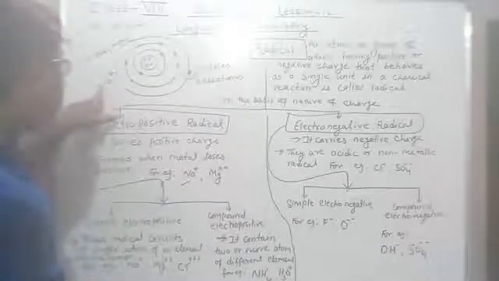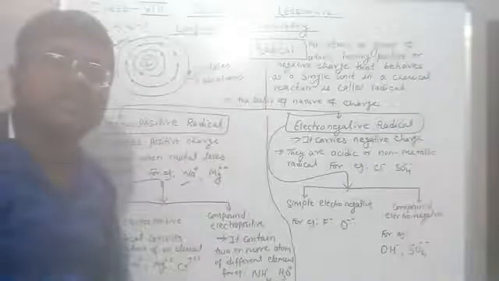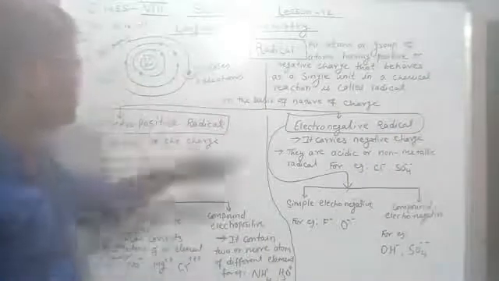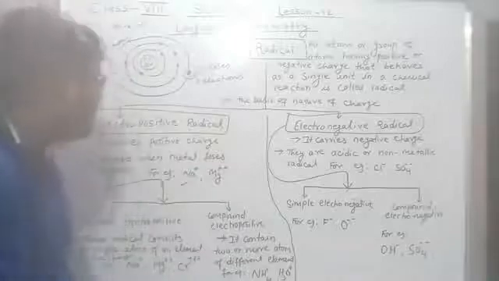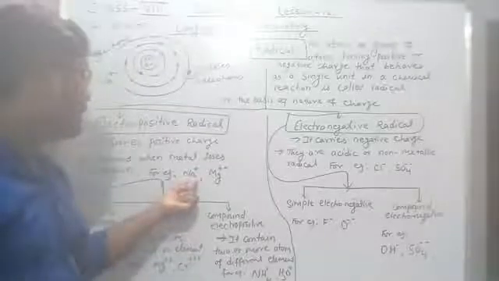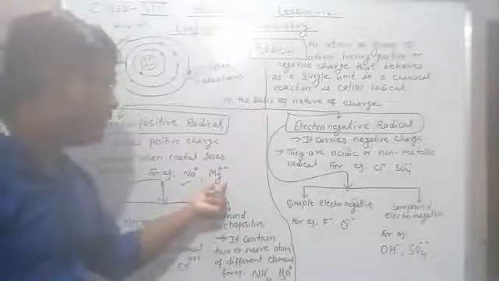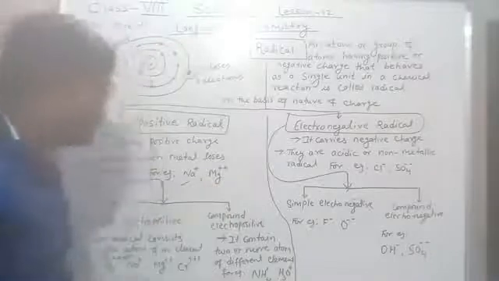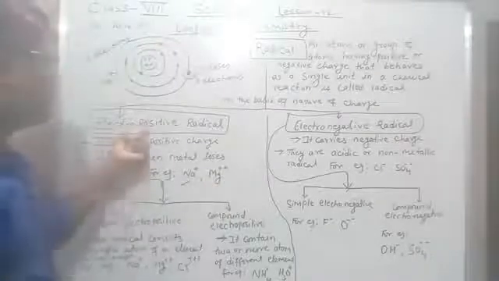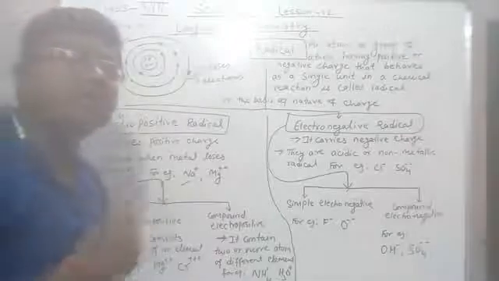So how is it formed? When a metal loses its electron, an electropositive radical is formed. That is why the examples I have given are Na+ and Mg++. It means the magnesium atom will lose 2 electrons.